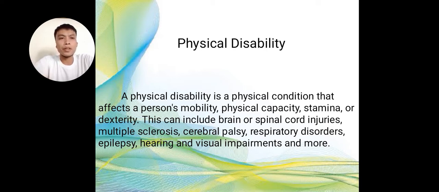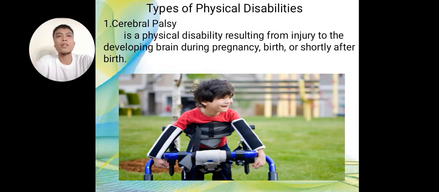This can include brain or spinal cord injuries, multiple sclerosis, cerebral palsy, respiratory disorders, epilepsy, hearing and visual impairments, and more. There are examples of types of physical disability. One of my examples is cerebral palsy. It's a physical disability resulting from injury to the developing brain during pregnancy, birth, and shortly after birth.